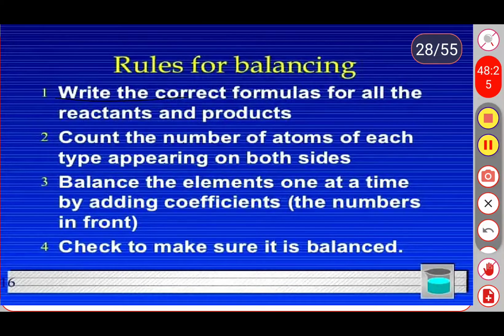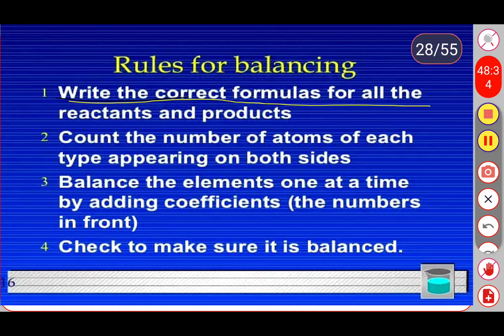First one, write the correct formula for all the reactants and products. It means whatever we are going to add as a reactant, we need to write the particular symbols and particular numbers, right? Second one, count the number of atoms of each type appearing on both sides.